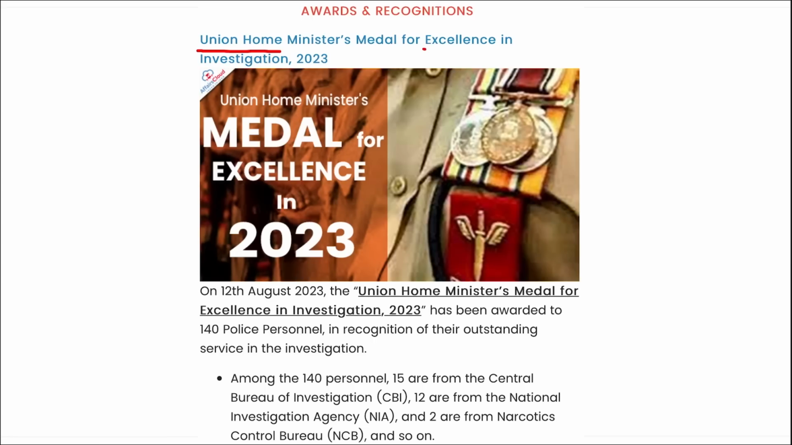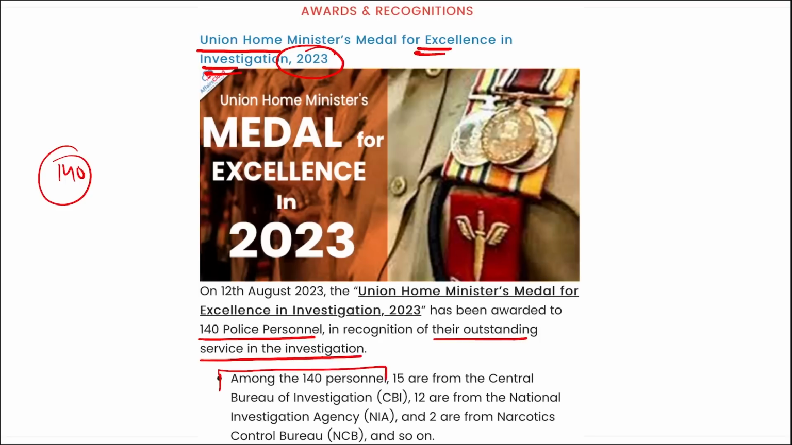Next, Union Home Minister's Medal for Excellence in Investigation 2023. So remember, recently this Union Home Minister's Medal for Excellence in Investigation 2023 has been awarded to 140 police personnel in recognition of their outstanding service in the investigation. Among the 140 personnel, 15 are from the Central Bureau of Investigation, that is CBI, 12 are from NIA, that is your National Investigation Agency, and 2 are from Narcotics Control Bureau, and so on, right? So remember, 15 from CBI, 12 from NIA, 2 from NCB, and so on, correct?